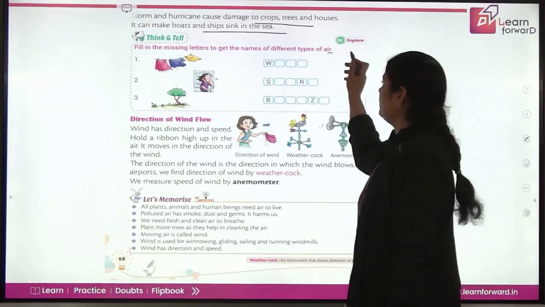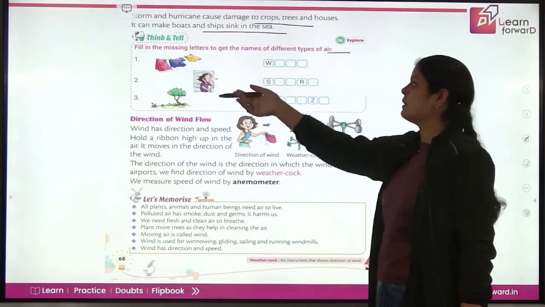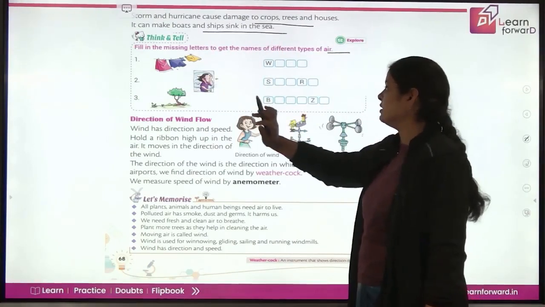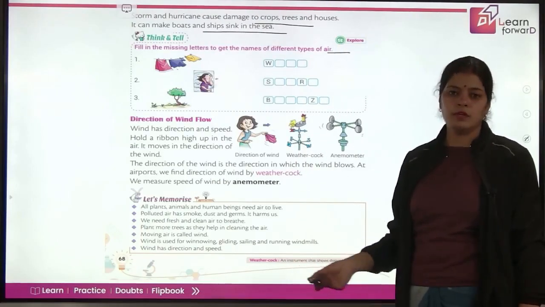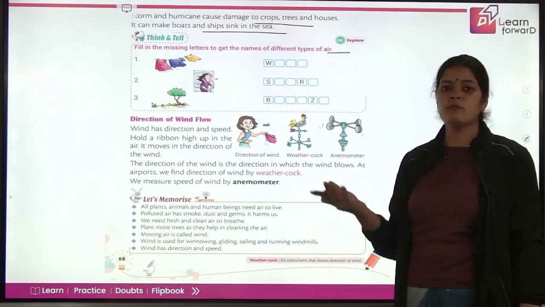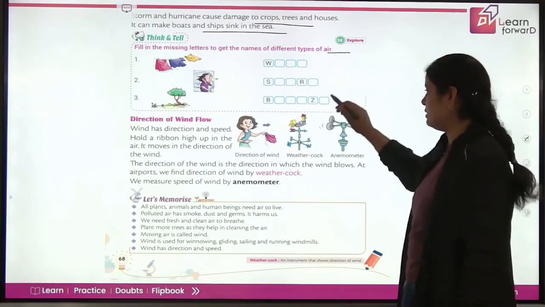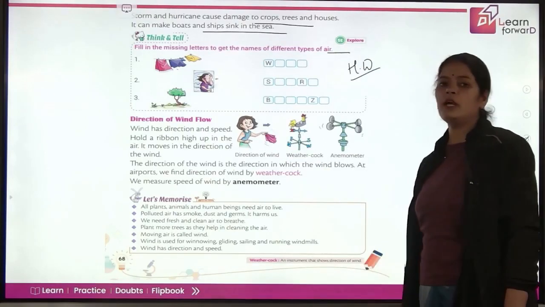Different types of air you have to give here. This is your homework. Which type of air is having this sort of activity? So you have three different names of the wind: wind, breeze, storm, hurricane. You have to just put the names here. This is your homework. Now, direction of wind flow.